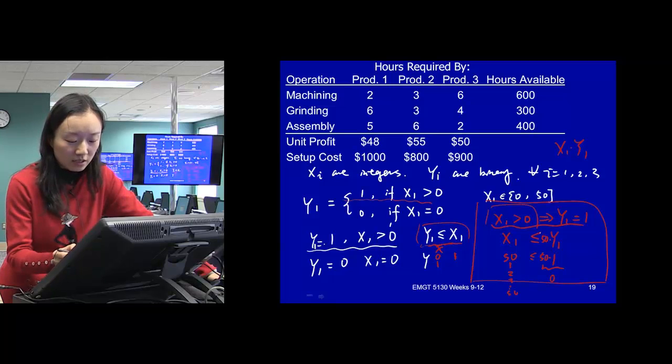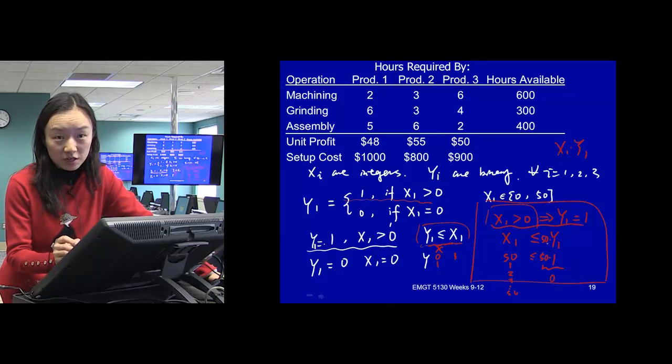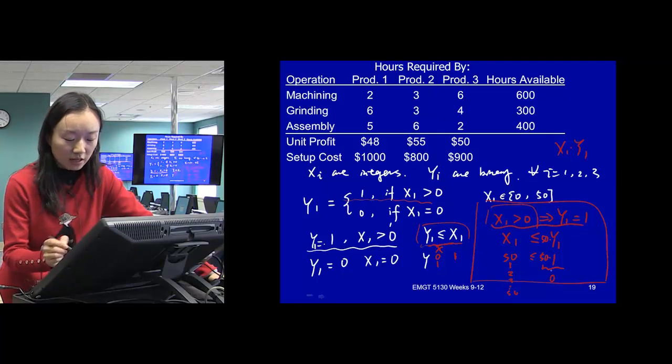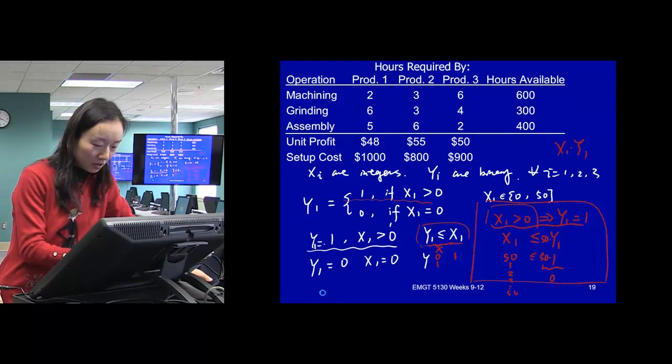So we tried, okay, let's flip the sign. We tried it, and it worked for binary, but the value of y is really limiting x from increasing, because x can go from 0 all the way to 50. We don't want to limit the x1 value. So let's just multiply by a value here, and that value is the maximum value this x1 can be. So you multiply that value here, and then we came up with this constraint.